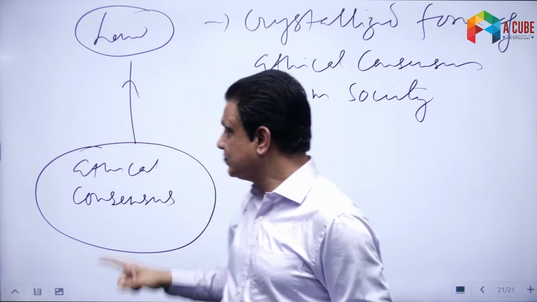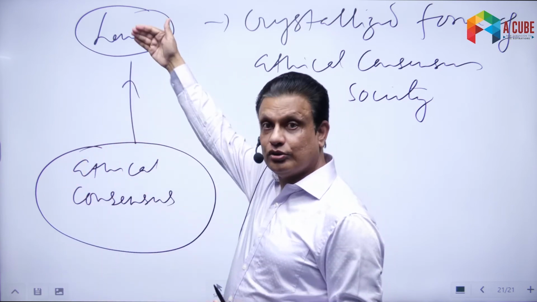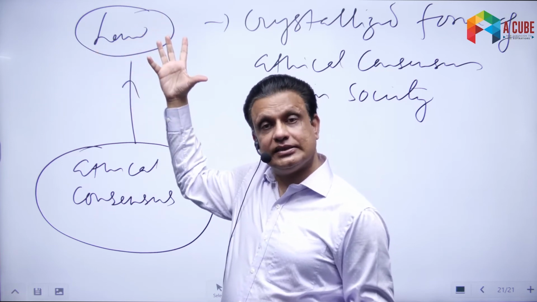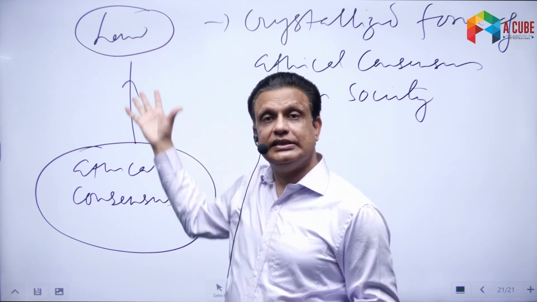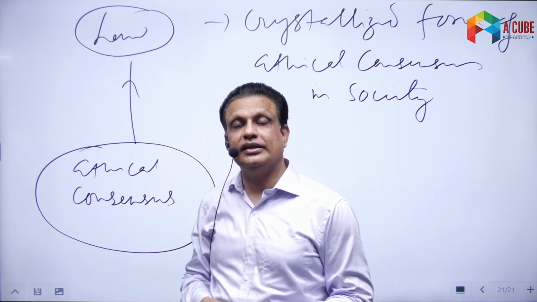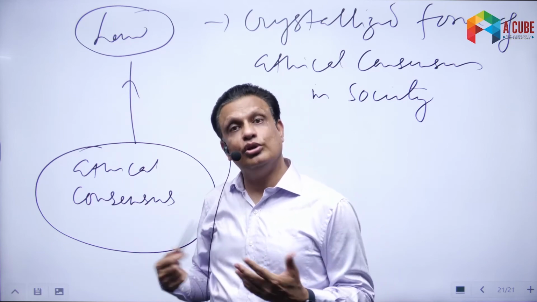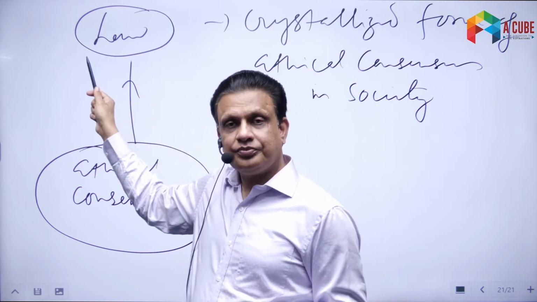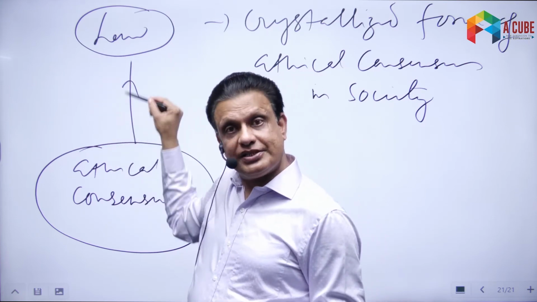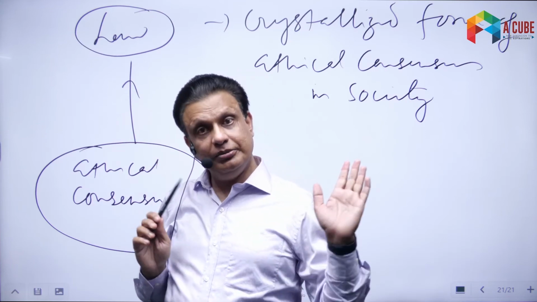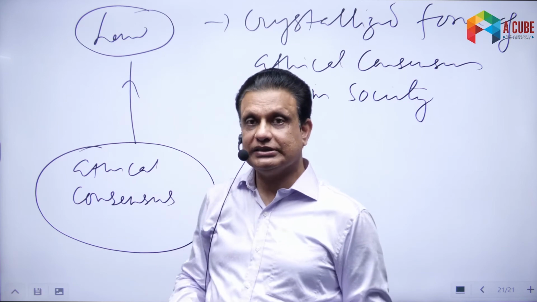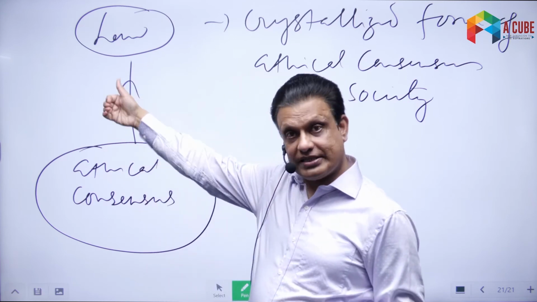And when we arrive at that consensus, through that law normally comes. Law must be the representation of, crystallization of, concretization of the ethical consensus existing in the society. That makes it a good law. Not only that, such laws are more successful. But when the law is not based on that ethical consensus, then the law may be made, but that law will not be successful. If you look at some examples, Sati Law for example. Sati Law was an example of the first case.